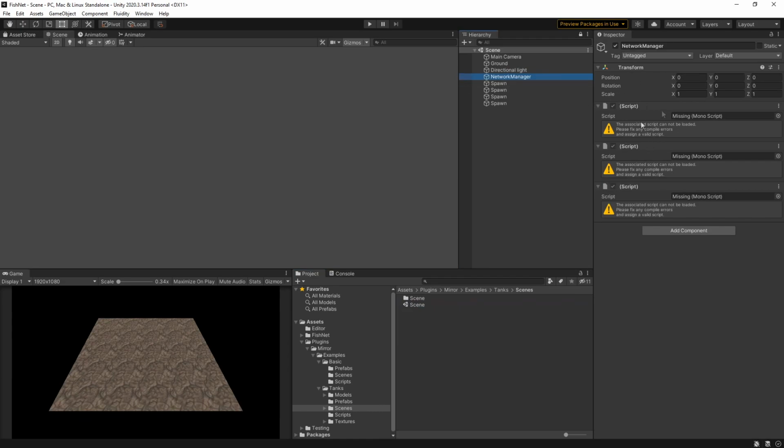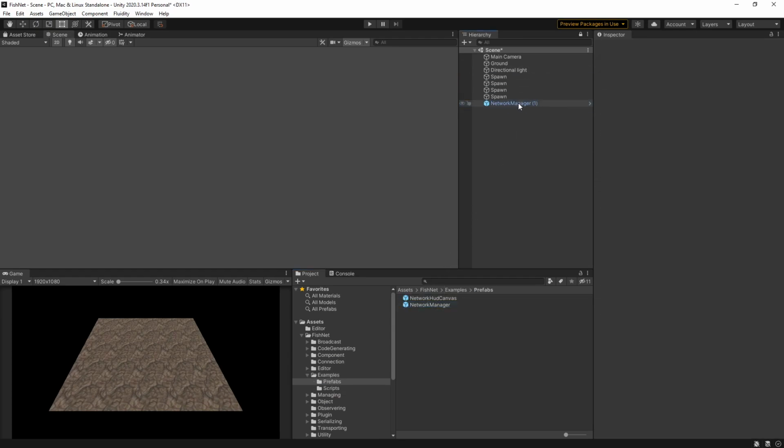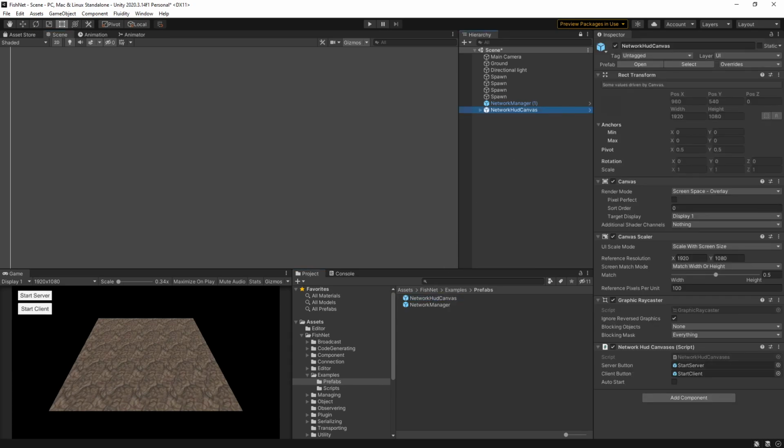All right, so all these scripts are missing. Fortunately, Fishnet has a prefab that is made for this. So let's go into prefabs. I'm gonna drop in the network manager prefab, get rid of theirs, of course. And I'm gonna drop in the HUD as well.